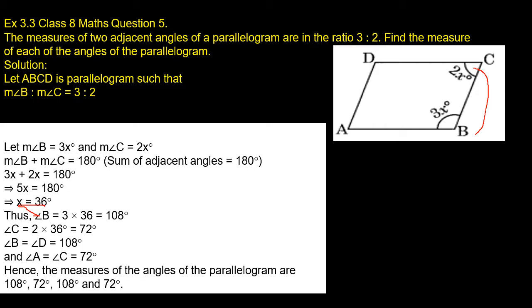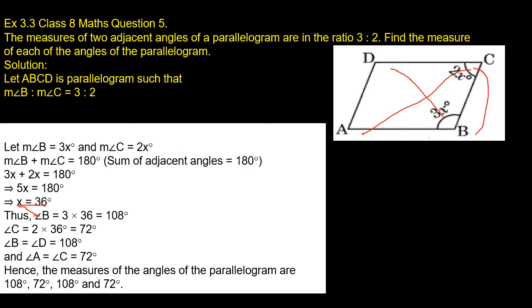See, angle B is opposite to angle D and angle C is opposite to angle A. Children, we know that in a parallelogram, the opposite angles are equal. So angle B is equal to angle D. That means if the measure of angle B is 108 degrees, then the measure of angle D is also 108 degrees.